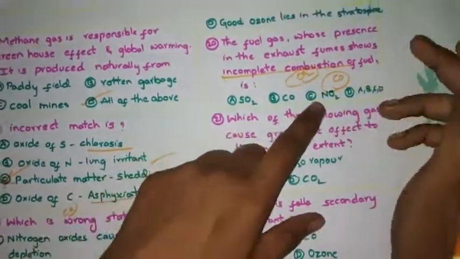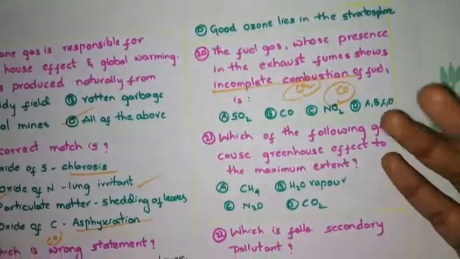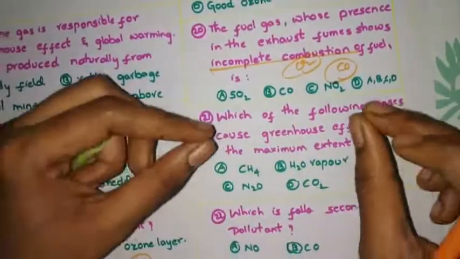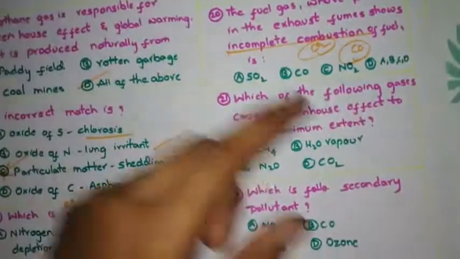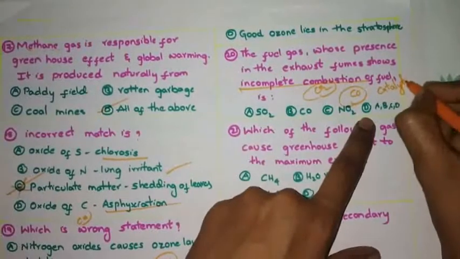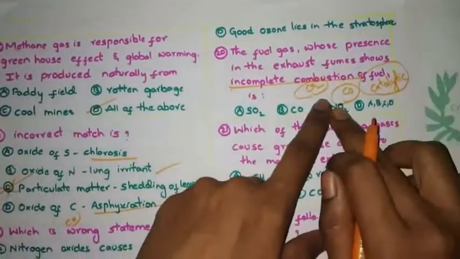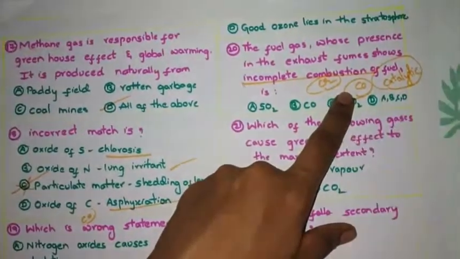That's why, here I will tell you one thing: in the US, every vehicle has a catalytic converter. It will oxidize the released carbon monoxide to carbon dioxide.